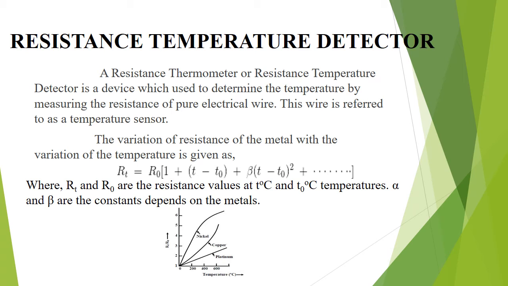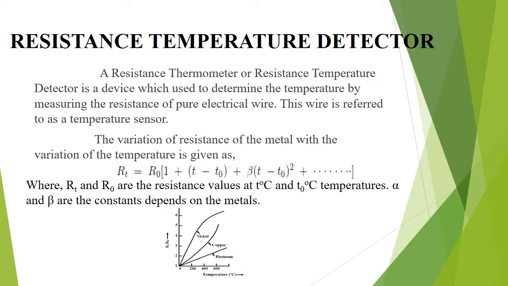The variation of the resistance of the metal with the variation of the temperature is given as RT is equal to R0 into 1 plus alpha into T minus T0 plus beta into T minus T0 the whole square plus etc. Where RT and R0 are the resistance values at T degree Celsius and T0 degree Celsius temperatures.